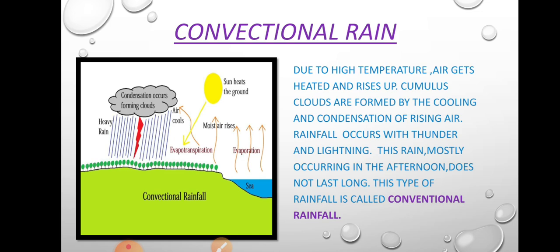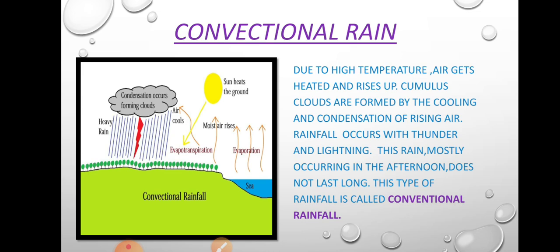This rain mostly occurs in the afternoon and does not last long. It comes quickly with thunder and lightning, heavy rainfall falls, and after some time it goes.